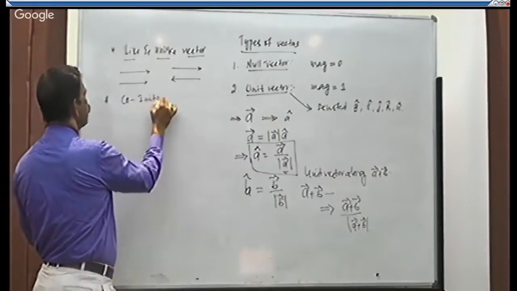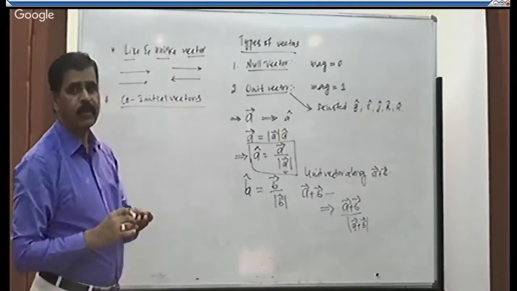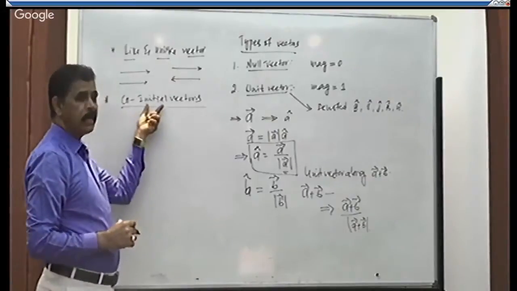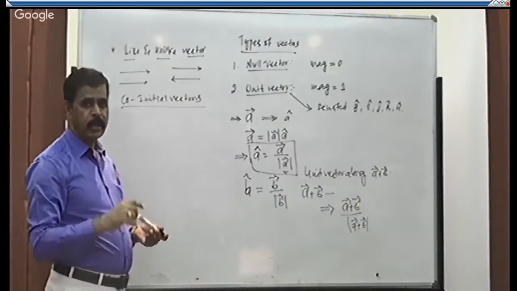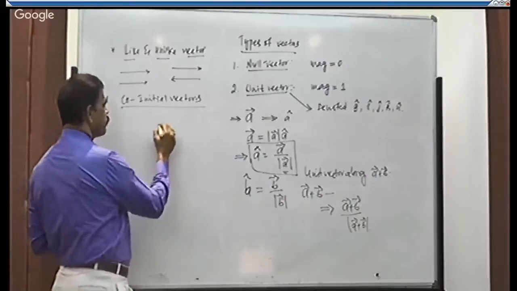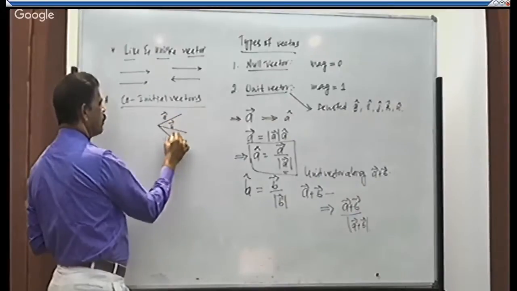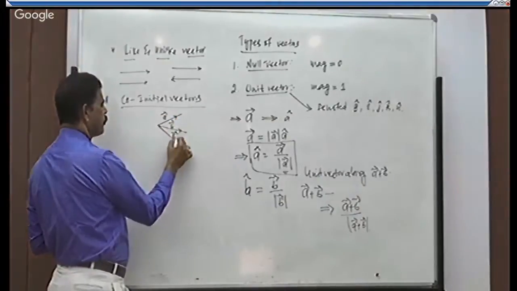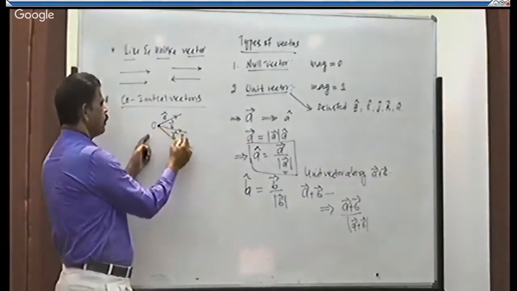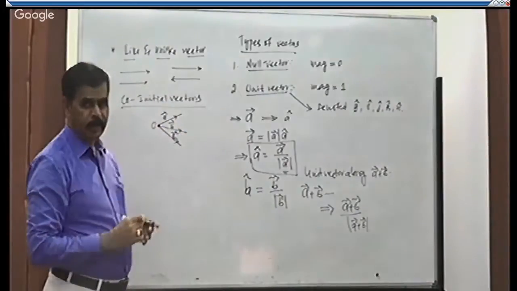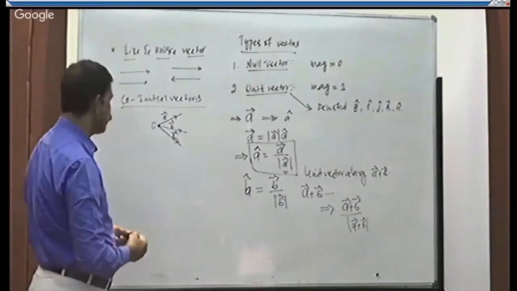Next type, co-initial vectors. The literal meaning of co-initial: co means same, initial means starting point. A number of vectors are said to be co-initial vectors if they start from the same point. See, this is vector A, this is vector B, this is vector C. They are starting from the same point O. They are said to be co-initial vectors.